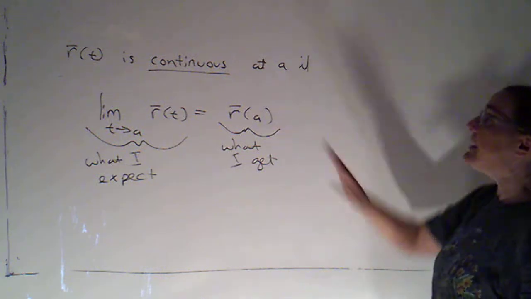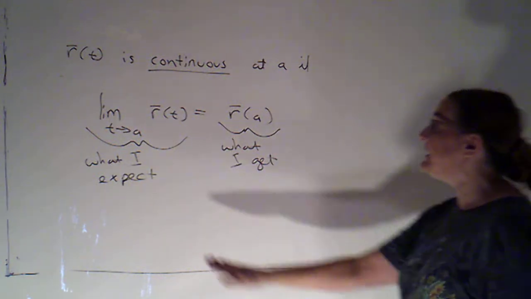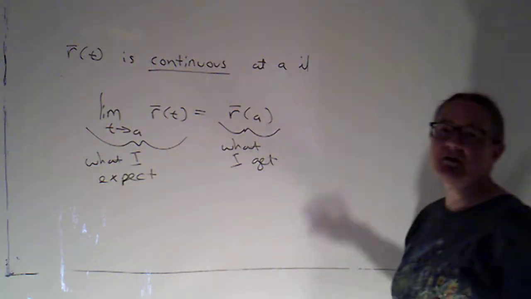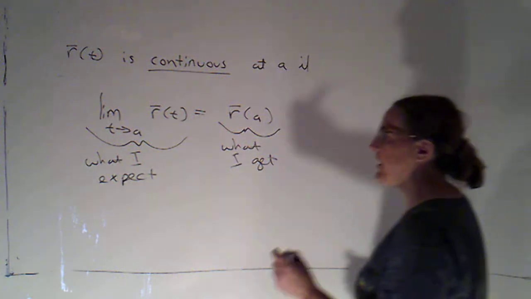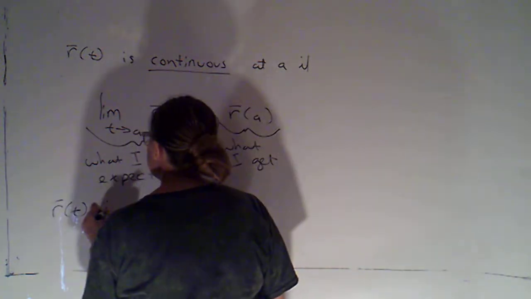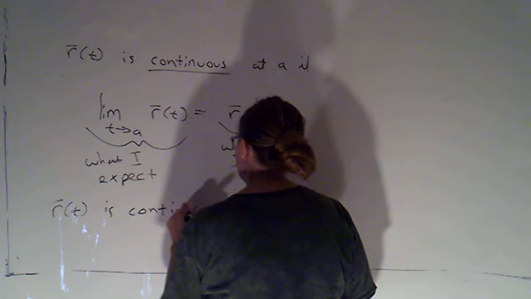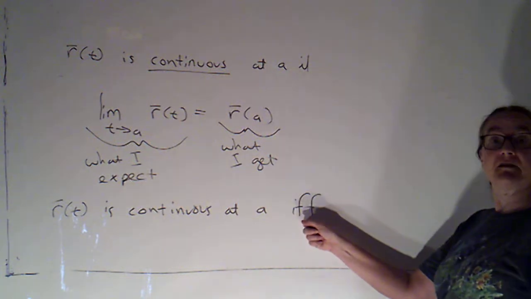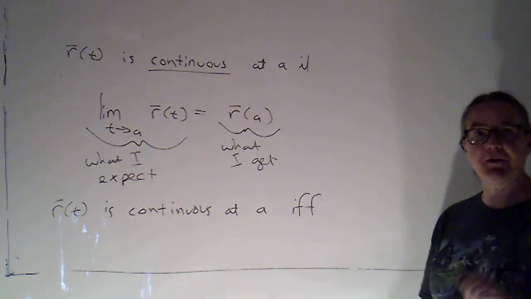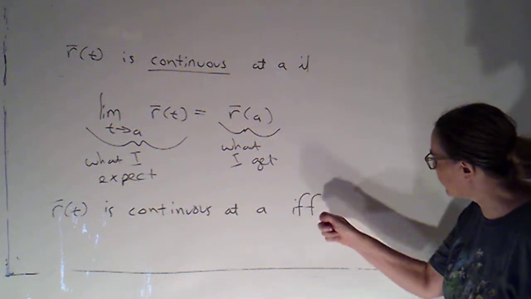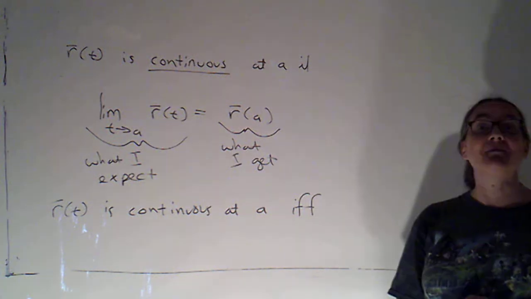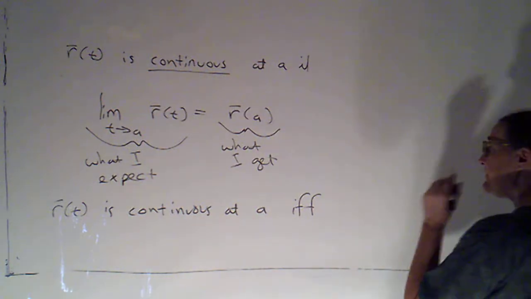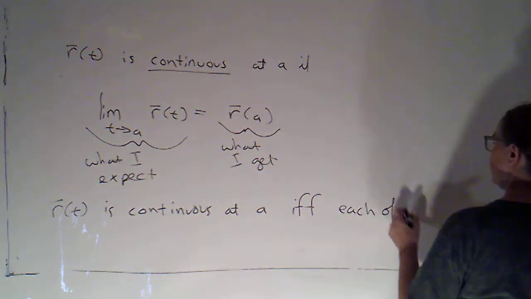And if I don't get anything, I can't get what I was led to expect. Okay, now in practice, since we evaluate limits, which are the left side of this equation, component-wise, we're going to look for continuity component-wise as well. So r of t is continuous at a if and only if. It looks like I misspelled the word if. I'm just very excited about the letter F here. IFF actually is a mathematical symbol for if and only if. R of t is continuous at a if and only if each of its component functions is.